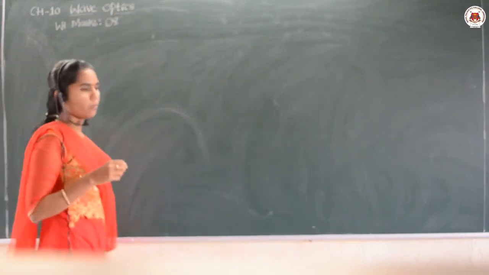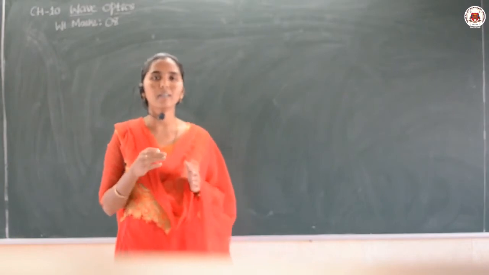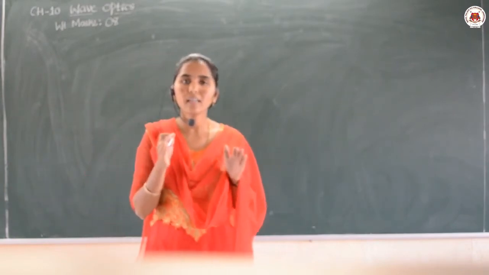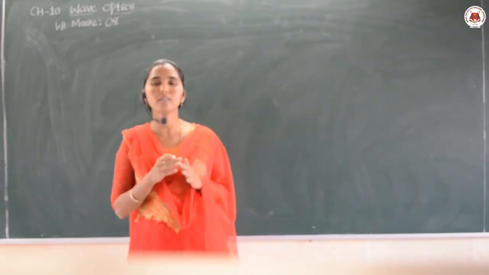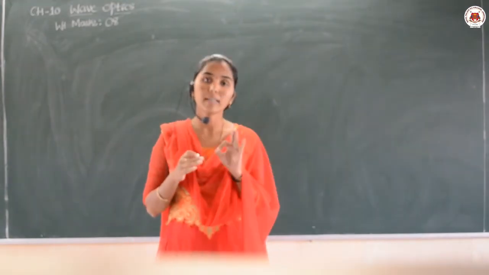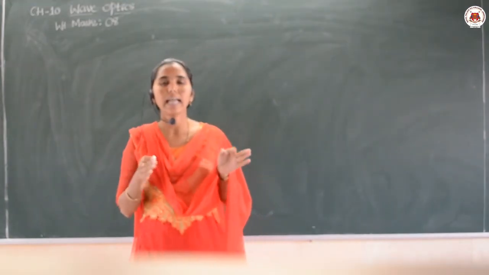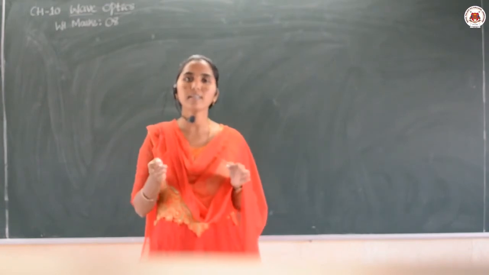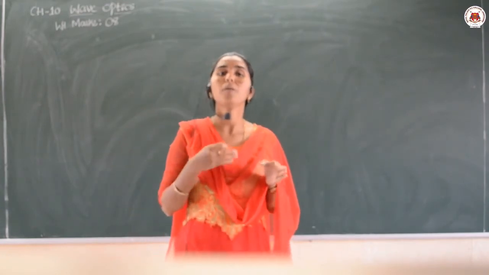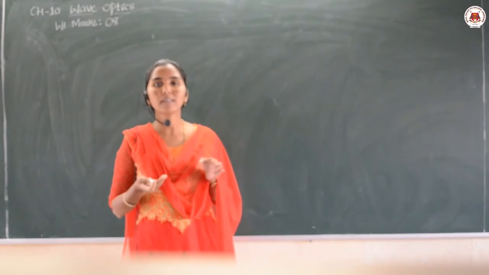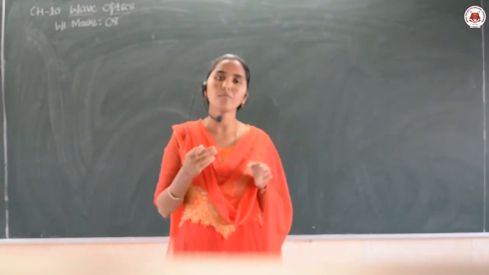Then when we started the chapter ray optics, the first point I discussed was optics. What do you mean by optics? It is the branch of physics which deals with the behavior, the properties and the phenomena of light.